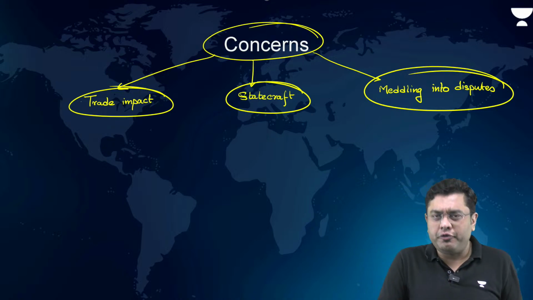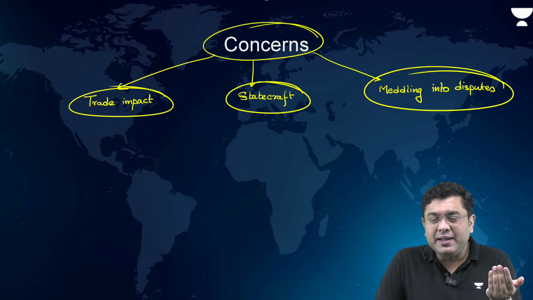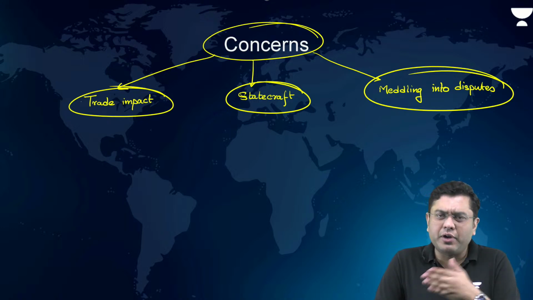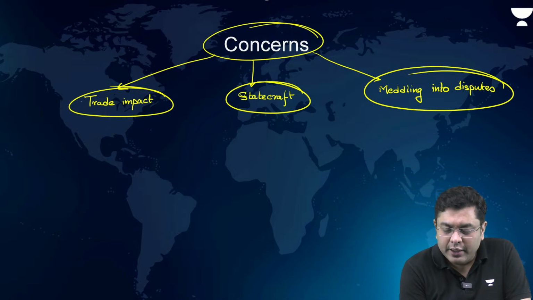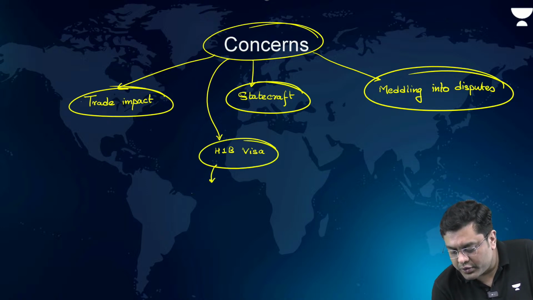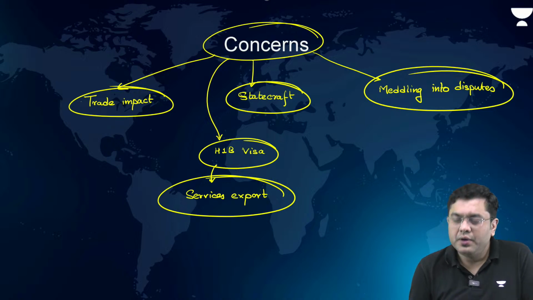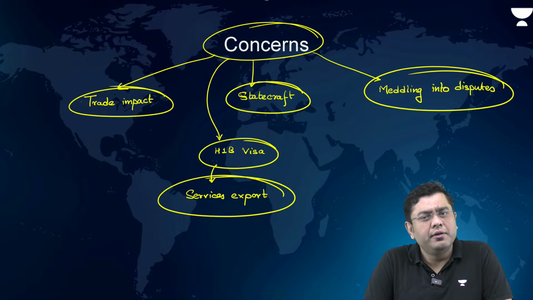The movement of software professionals to the US is going to be impacted. Providing them the green card, already on a back burner, will be further impacted. So the H-1B visa issue will impact the services export of India.